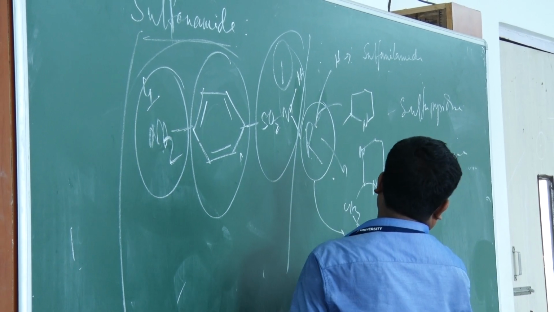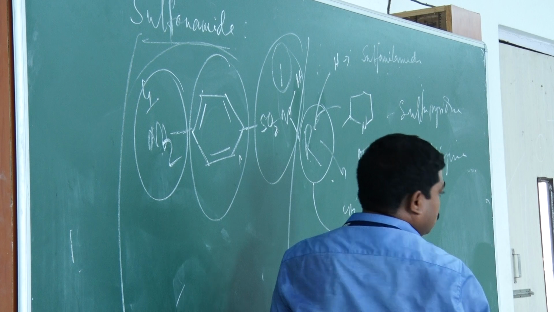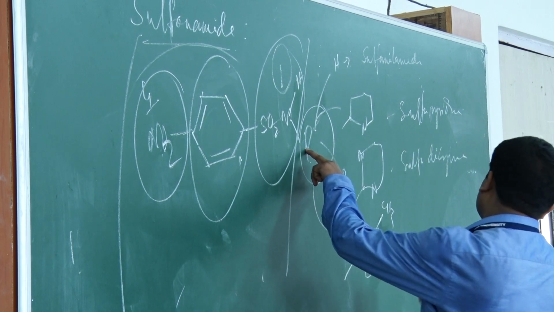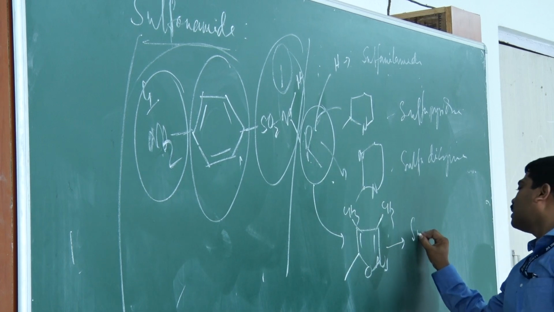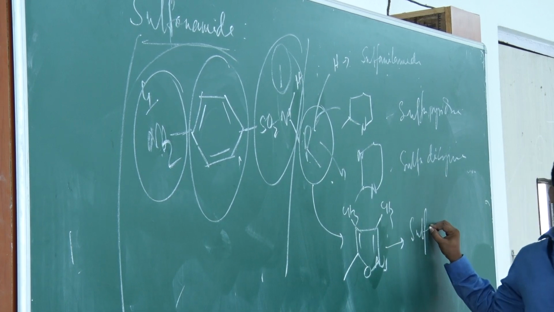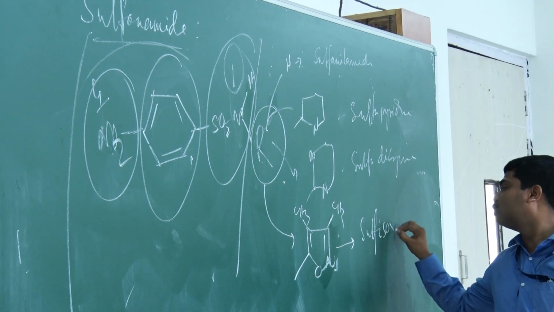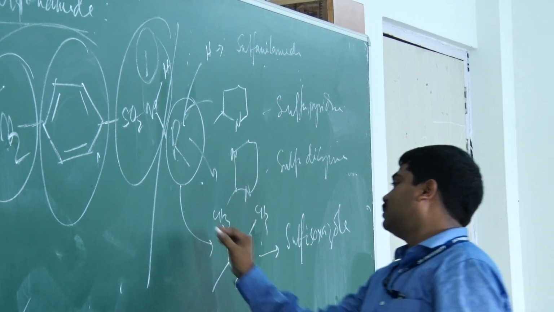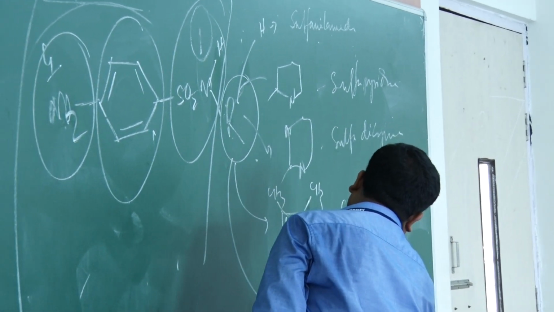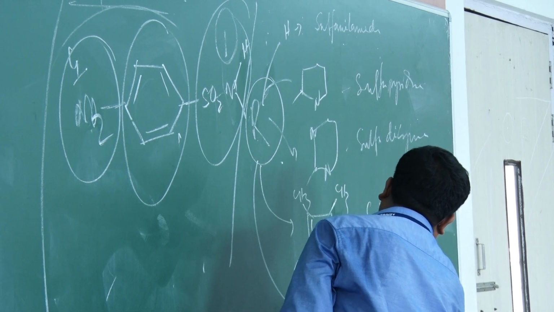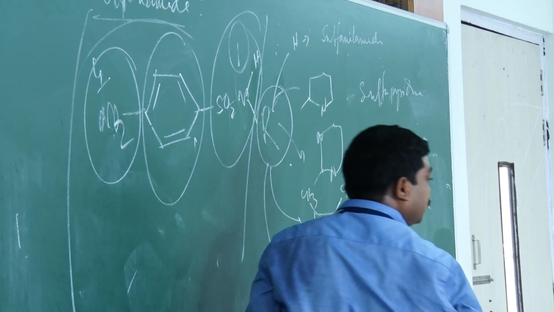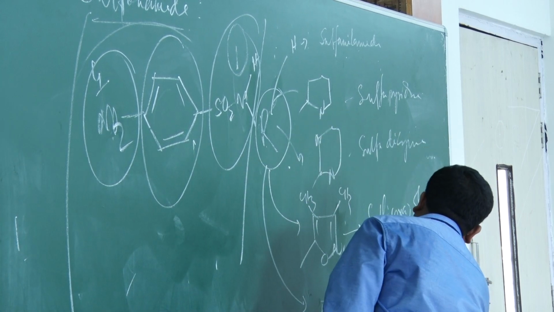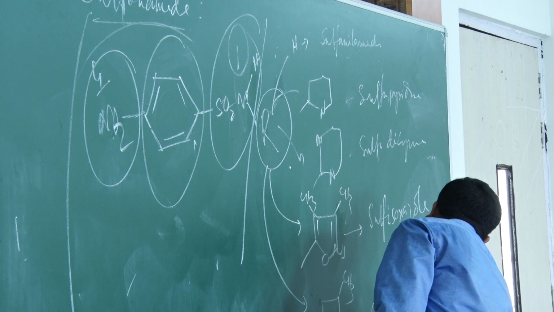What is this? This is added here. It's isoxazole. So if R is replaced by this, the compound is sulfisoxazole. And again, if this is replaced by one methyl group here and this is unsubstituted, then it is sulfamethizole.